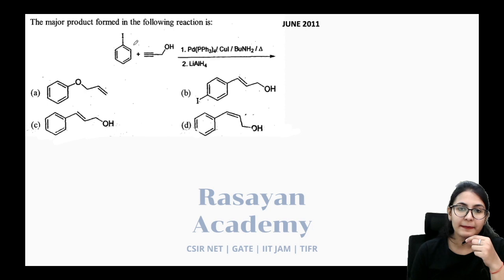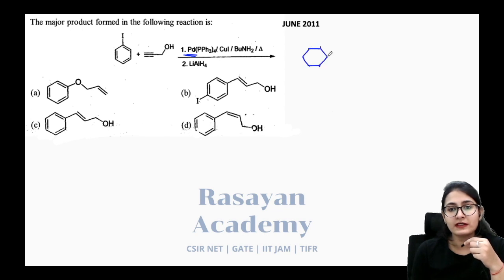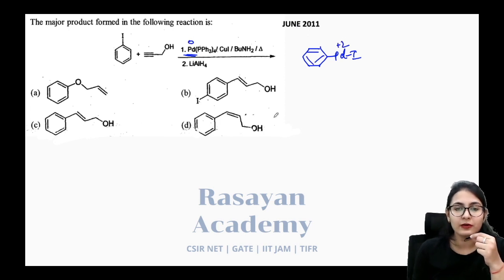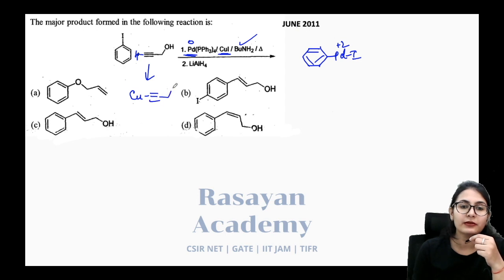First of all, the palladium is there in the zero oxidation state. As always, it is going to undergo the oxidative addition in between the aryl halide bond. Now it becomes +2 from 0. There are these phosphine ligands, but we are not drawing them for the sake of simplicity. Also, you have this terminal alkyne over here. The terminal alkyne in the presence of a base is going to lose this proton and combine with this copper to give you this kind of a molecule.